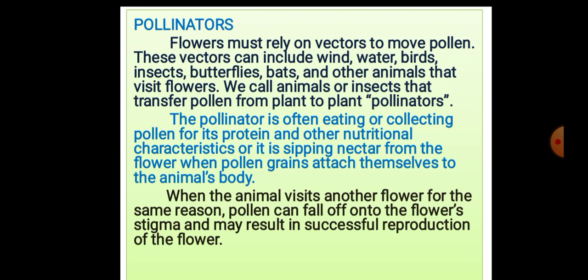When pollen grains attach themselves to the animal's body, and the animal visits another flower for the same reason, pollen can fall off onto the flower's stigma and may result in successful reproduction of the flower.